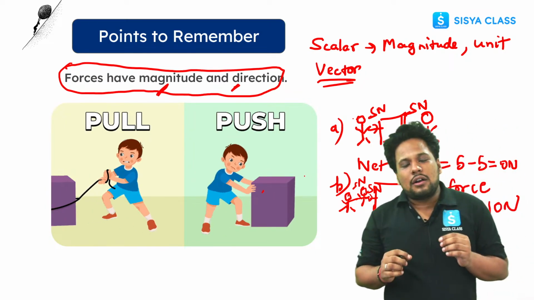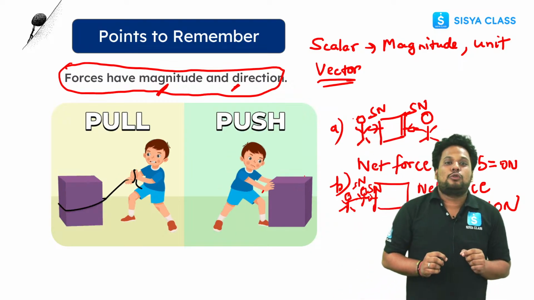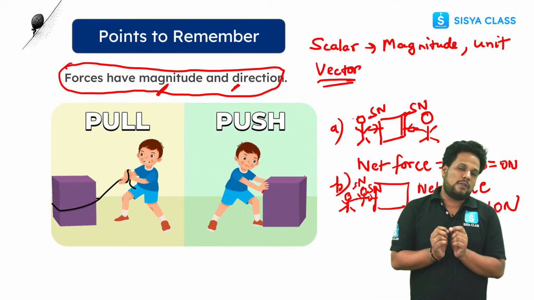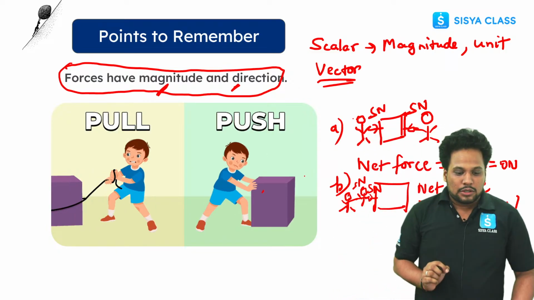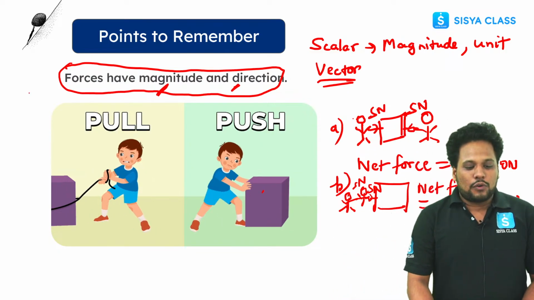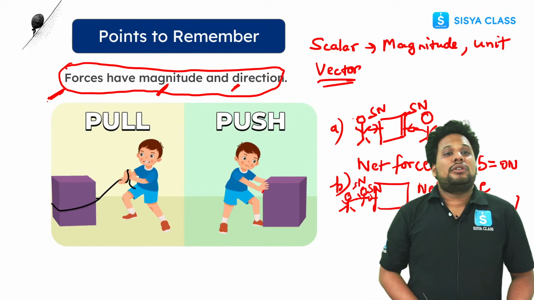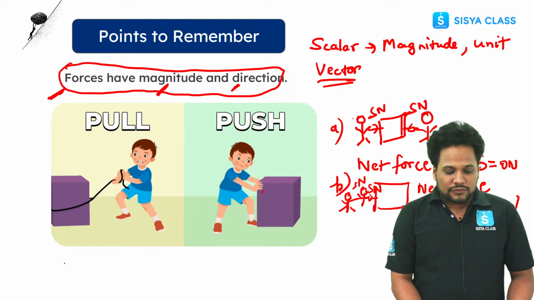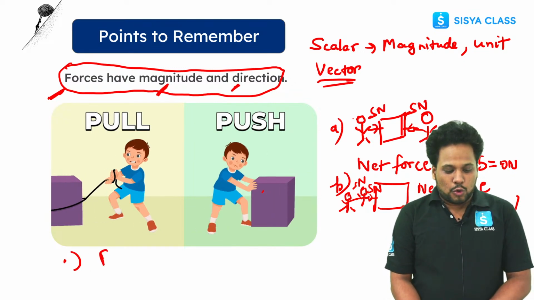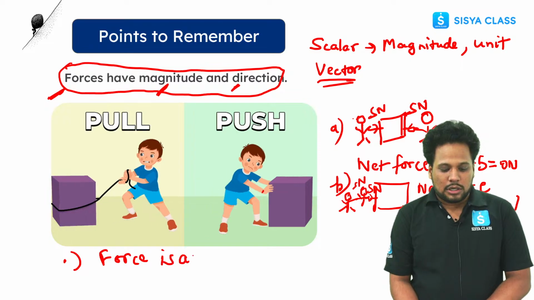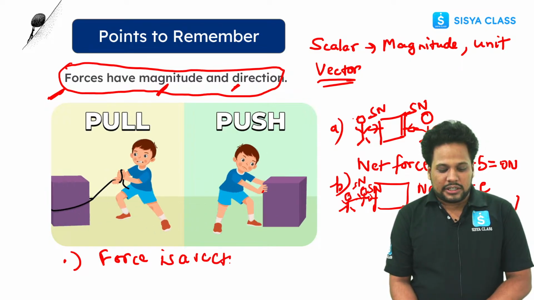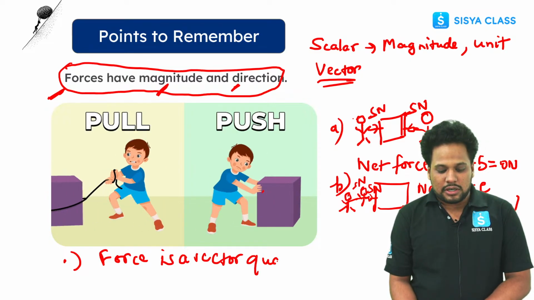So remember, to describe a force, you need direction. That's why we say force has magnitude and direction as well, and because of that, we say that force is a vector quantity.